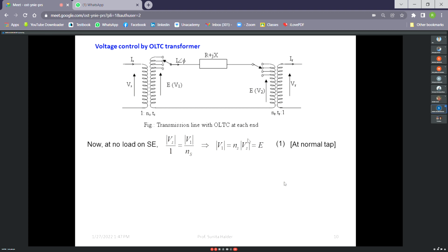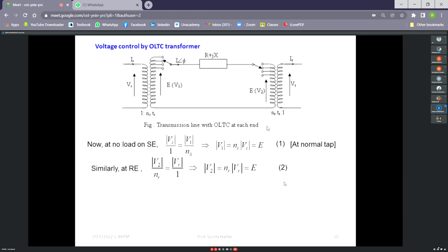When this Vs is changed from 11 kV to 10 kV, then obviously this V1 will be changed. It will be no longer E, something else. Then using this Ts here, we shall make it equal to E. How I am going to do that derivation, later.